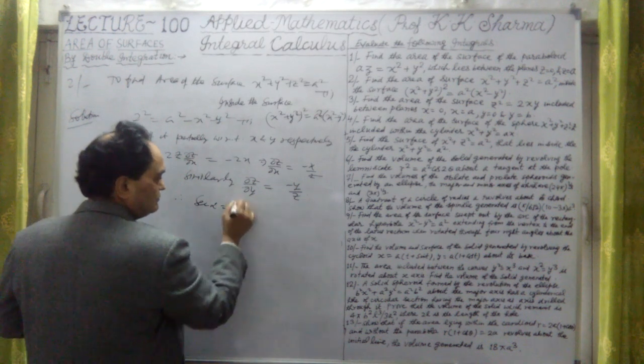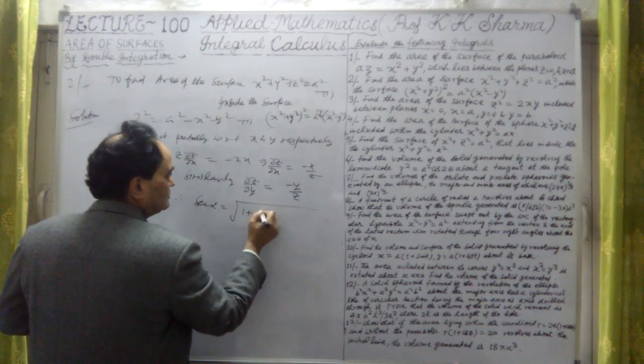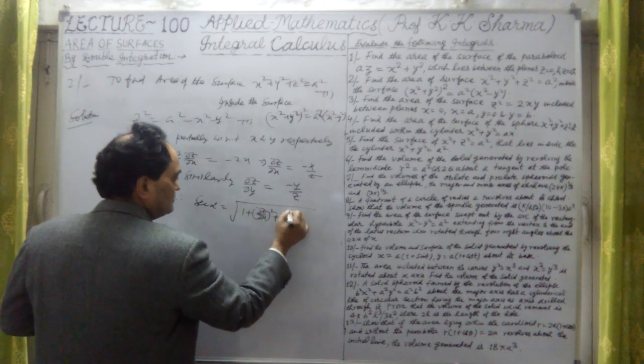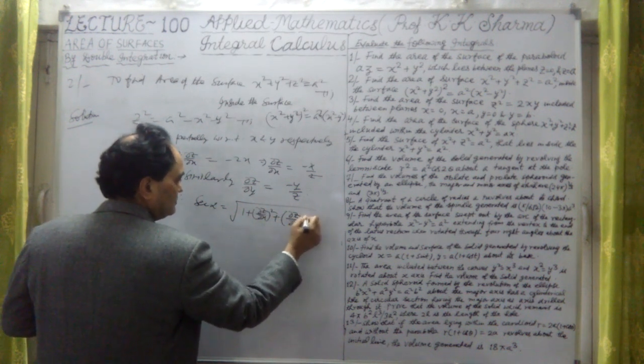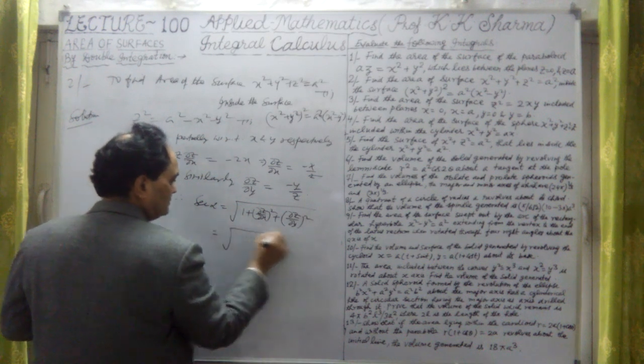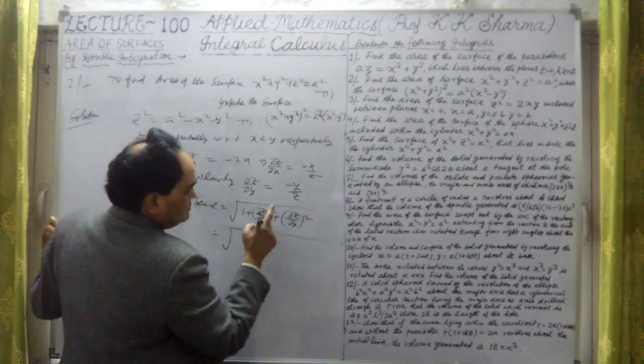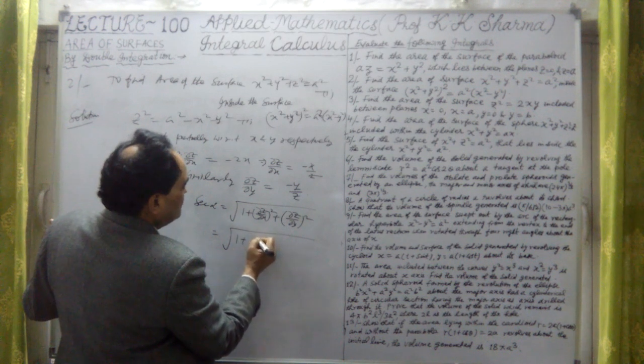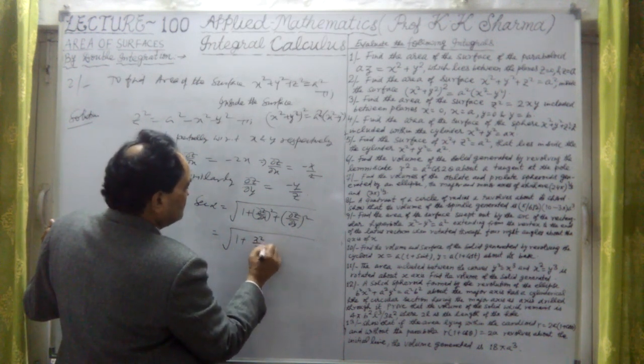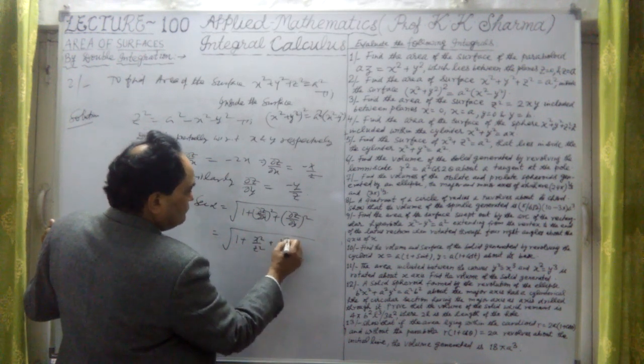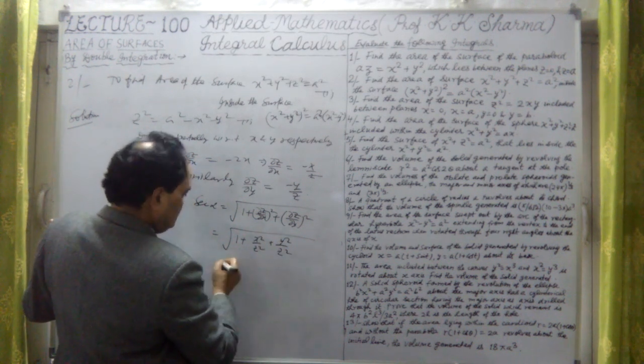let me find out secant gamma here. So secant gamma is under root 1 plus del z upon del x whole square plus del z upon del y whole square. That means under root 1 plus x square upon z square plus y square upon z square.